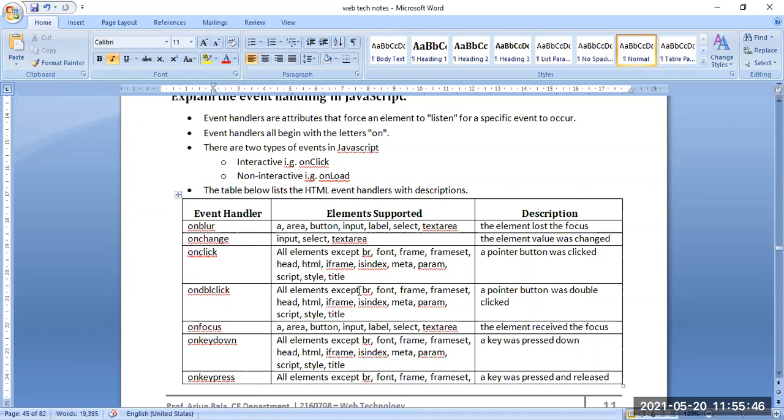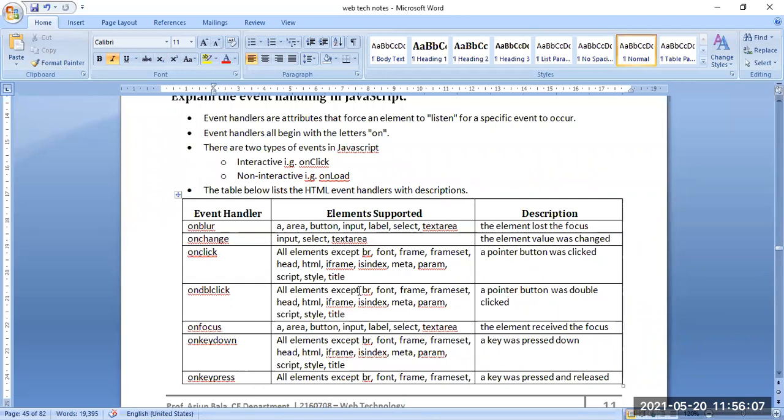A pointer button was clicked. So onclick means wherever the pointer or cursor goes and clicks, that is the event handling. It can be done on anything, because we can click on anything except where there are some restrictions.